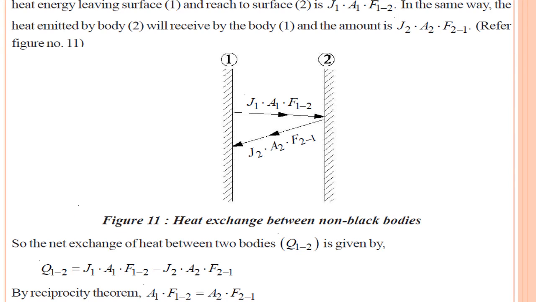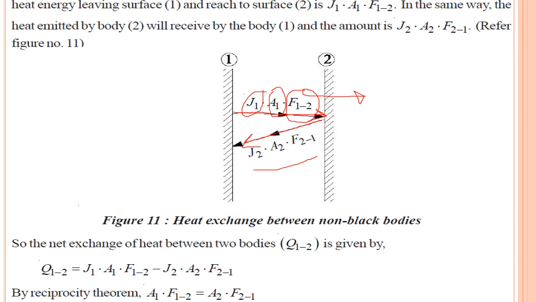So if we talk about the real surface, what you will observe again is the heat energy that is leaving surface 1 and reaching surface 2, like what we did for the previous case, that is J1 A1 F12, and what is reflected back from body 2, that is J2 A2 into F21, where J1 is the radiosity of body 1, A1 is the area of body 1, F12 is the shape factor, view factor or configuration factor.